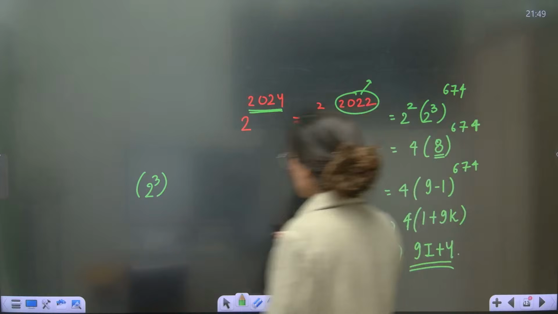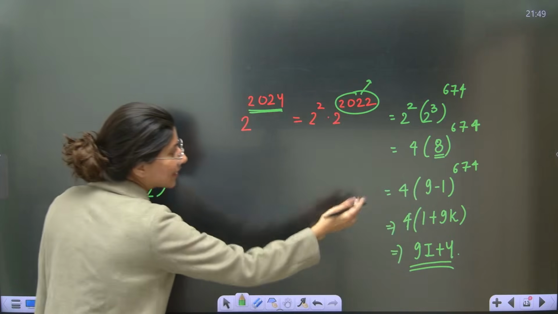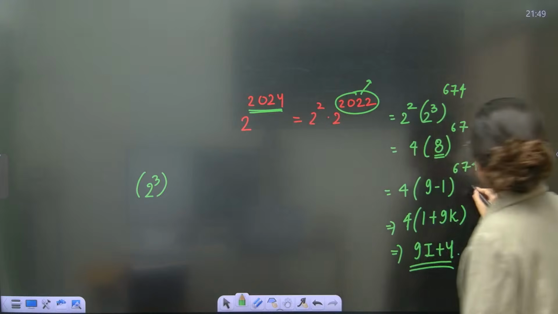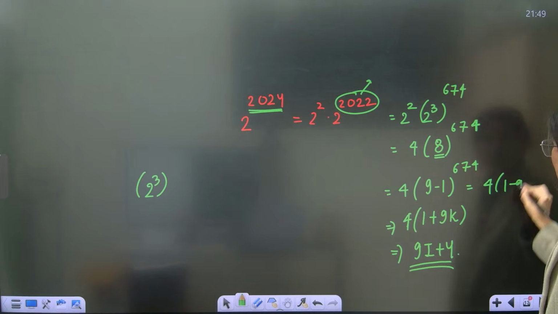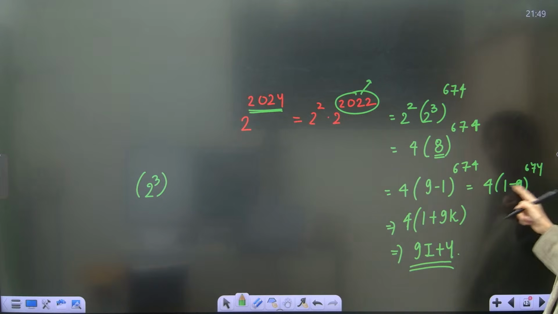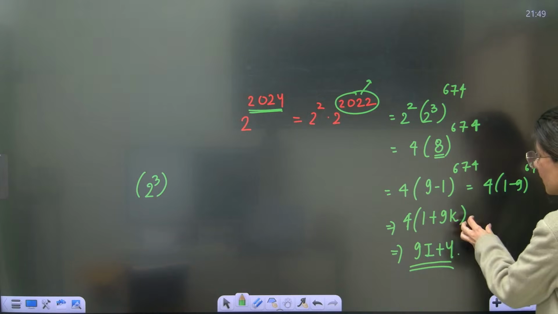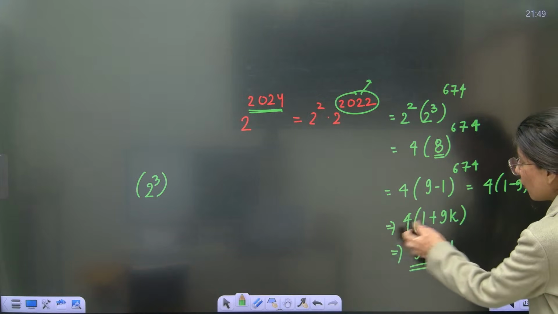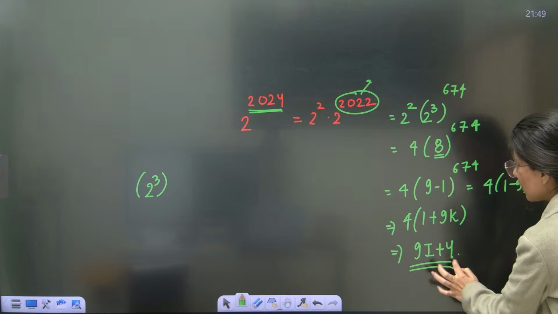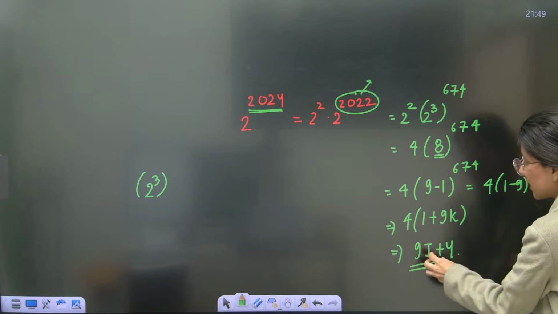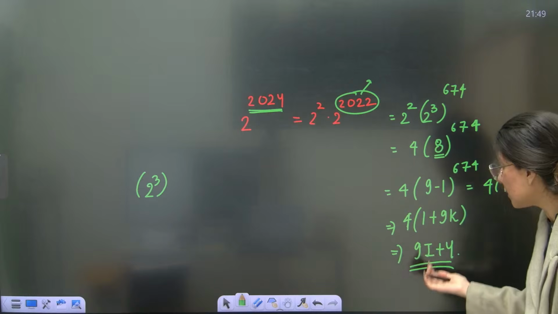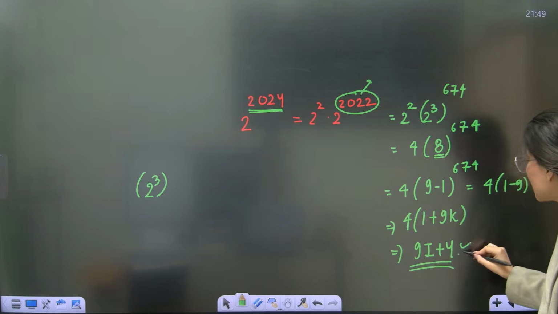Now using binomial theorem, can anybody tell me? So see, this is 9 minus 1. You can also write it as 4 times 1 minus 9 power 674. If you open this using binomial theorem, 1 minus x power n, it is so obvious that you are getting 1, then every term will have 9, so 1 plus 9k. And if you multiply 4 inside this, 4 will be there, which is this 4, and 9 4s are 36 will be there, which is again a multiple of 9. So 9i plus 4 is that power.